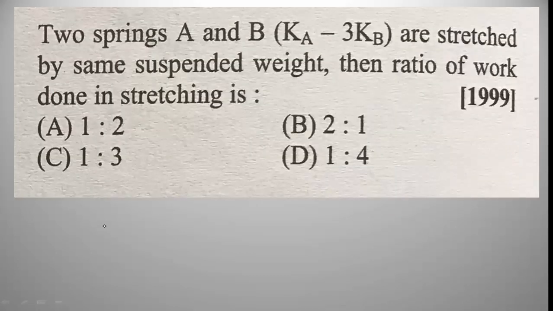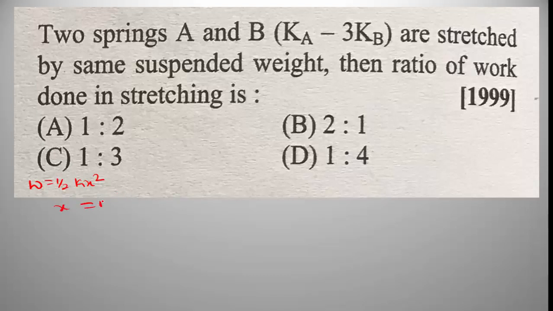The next problem is two springs A and B, Ka equal to 3 Kb, are stretched by the same suspended weight. Then the ratio of work done in stretching the springs. Here we know the formula. Work done W is equal to 1 by 2 K into x square, K is the force constant.